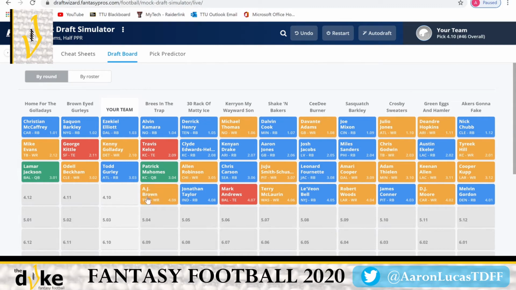All right. So I'm staying away from A.J. Brown. There's better receivers out there. There's receivers that can put up the same numbers as him, and they're going later on in the draft. So I'll show you in a bit. I think right here we can probably get a receiver in the 5th round that's going to end up putting up probably about the same numbers as A.J. Brown. So let's go back.